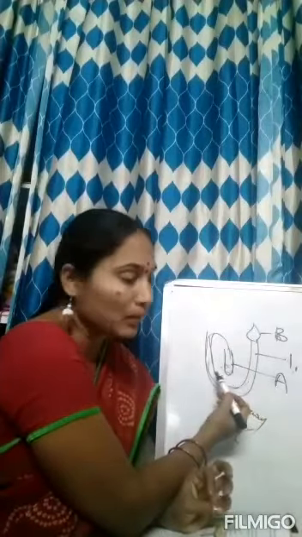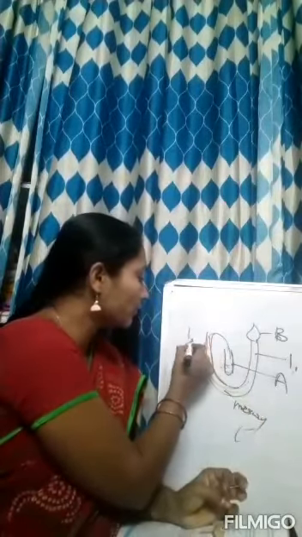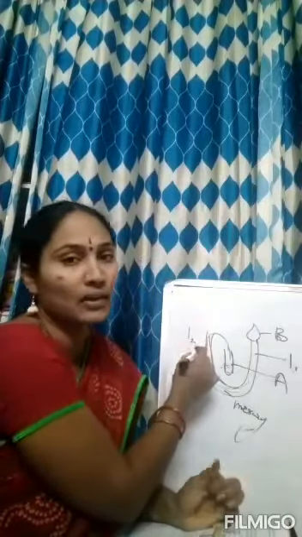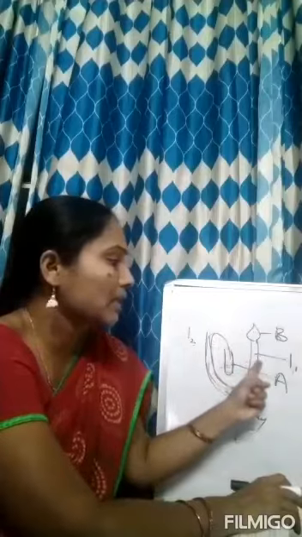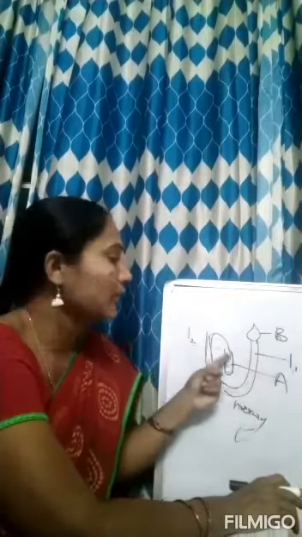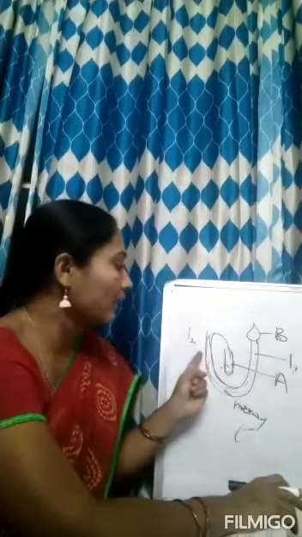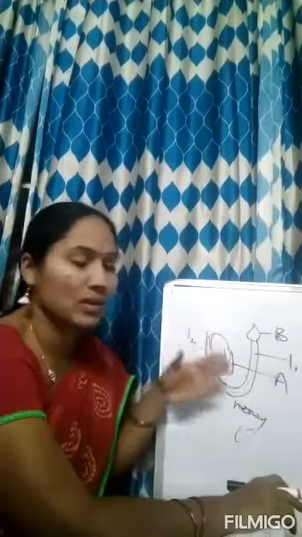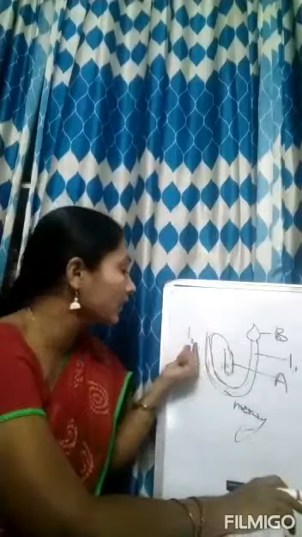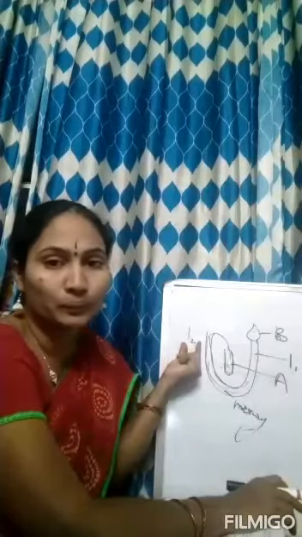Here the I2 indicator is there, and the level reaches I2. When the temperature increases, the level reaches I1, the indicator number 1. When the temperature decreases, the mercury levels as well as the alcohol contract, and indicator number 2 will stop here.